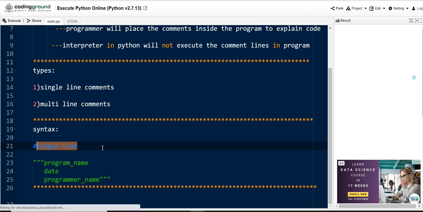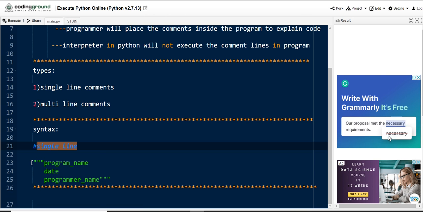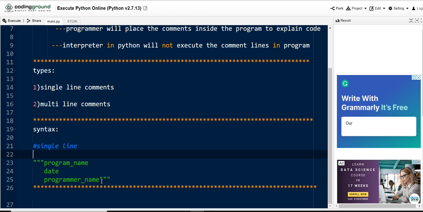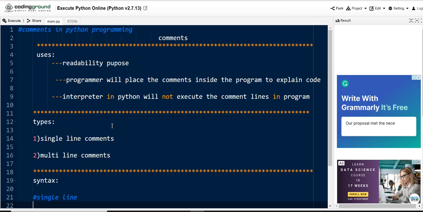And if you want to use multi-line comments in our programming, we need to place three double quotes at the start of the comment, and at the end of the comment also we need to keep three double quotes. This is how we place comment lines in our programming. Hope that you have got a clear idea regarding comment lines. Let me move on to the real-life example using comment lines.